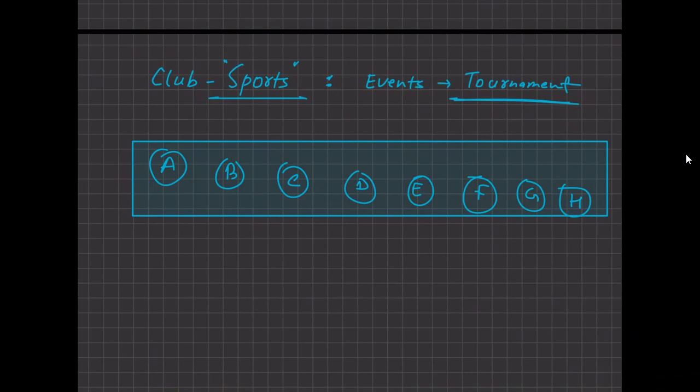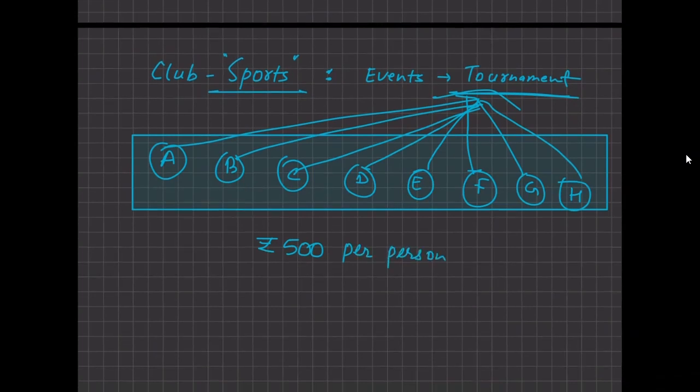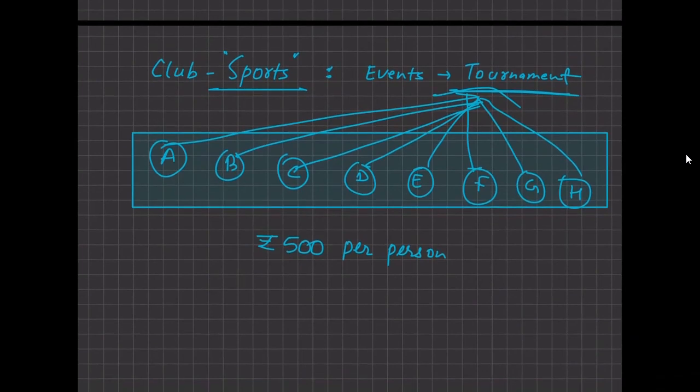So they will pay each for the tournament. Let's say everyone is asked for rupees 500 per person. Now, whenever we receive this 500, is this 500 earmarked for something?